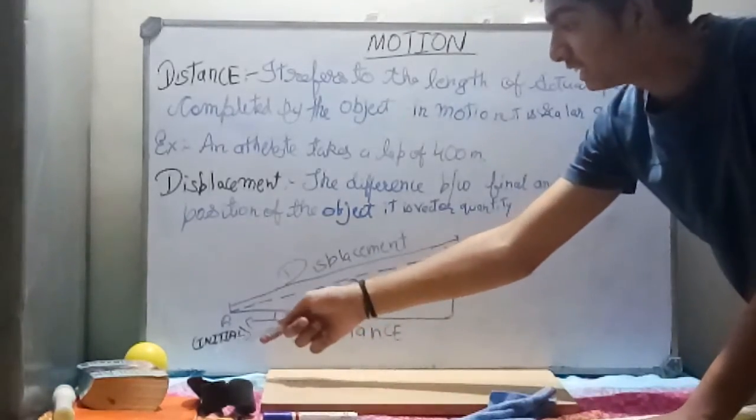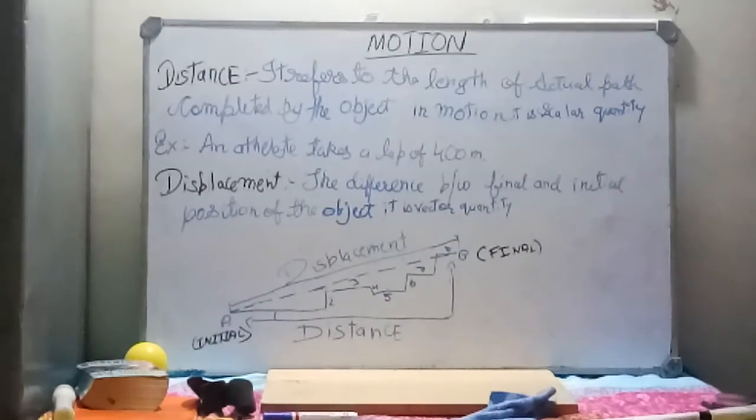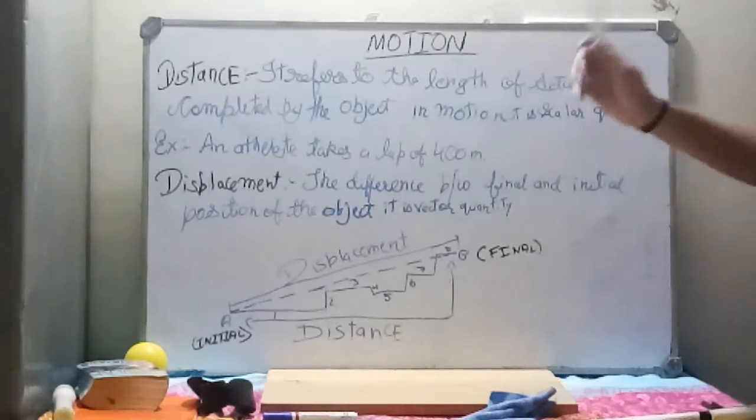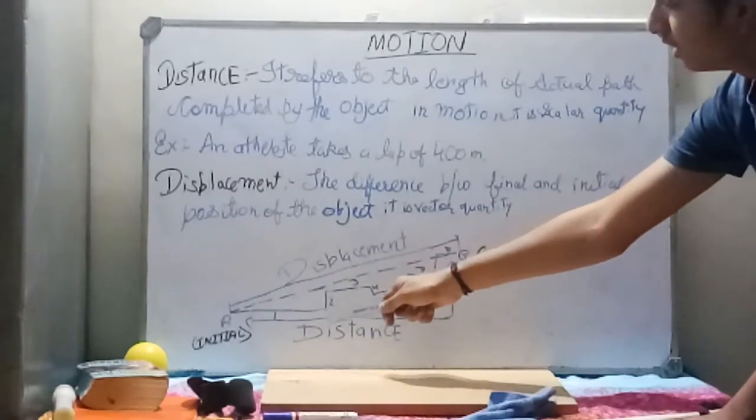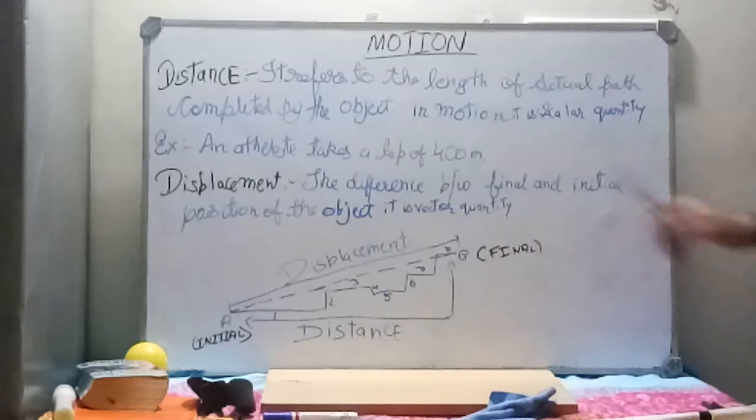A can be called the initial point because the object started moving from here, and it went here, then took a turn, then here, and so on.